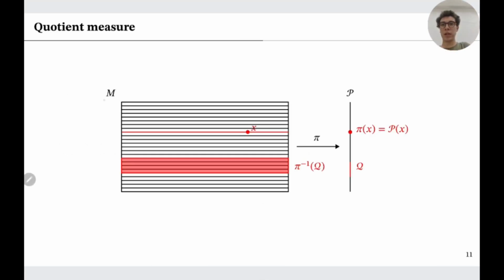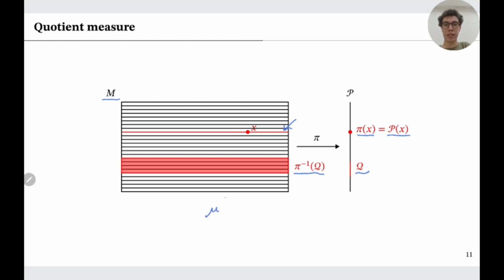In this picture, we can see our space M represented by the rectangle. Each horizontal line in this rectangle is a part of the partition. So, for instance, this red line is going to be one part in the partition. Any point x on this red line is going to be projected by pi to the element it belongs to in the partition. So pi of x is the element of the partition, this red line itself. When we have a subset Q of the partition space P, this set is defined to be measurable if its pre-image is measurable in the original space M.